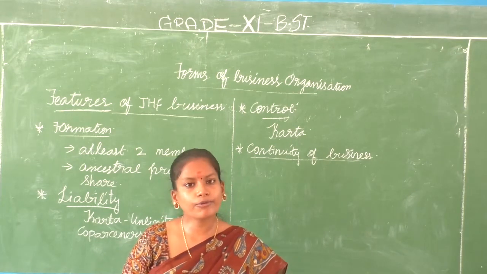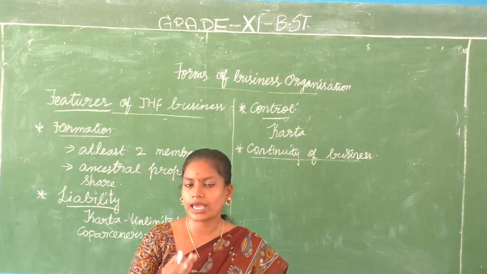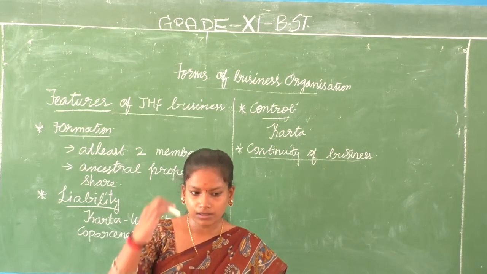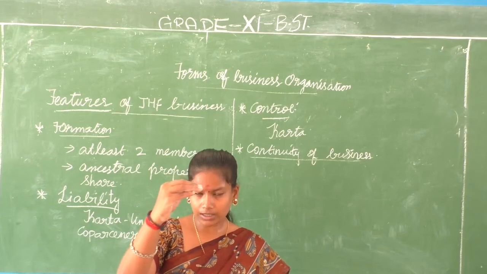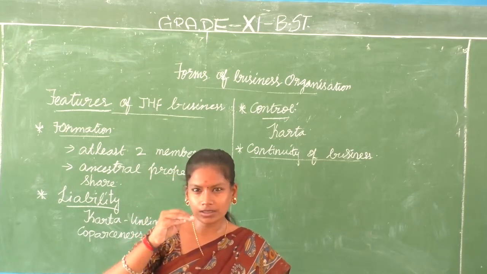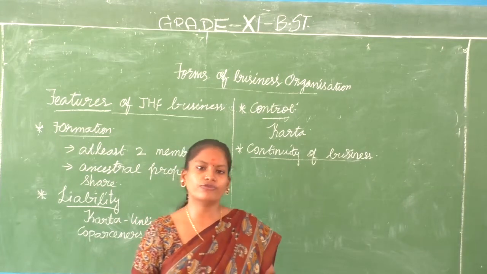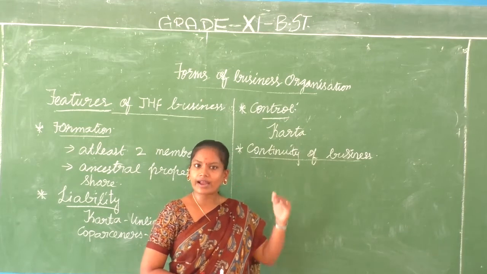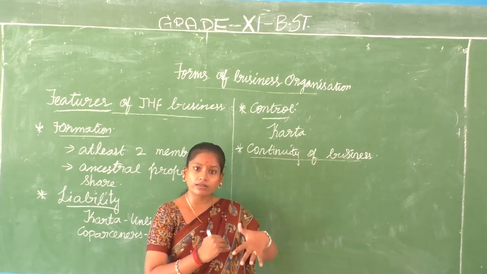One more important point about the joint Hindu family is that 3 generations can take part in the business: the grandpa, father and the son. 3 generations can be in the joint Hindu family business at one particular time. So if the grandpa dies, the next eldest member, whoever it is, the grandpa's brother, or if it is the wife of the deceased grandpa, then the grandma becomes the karta.